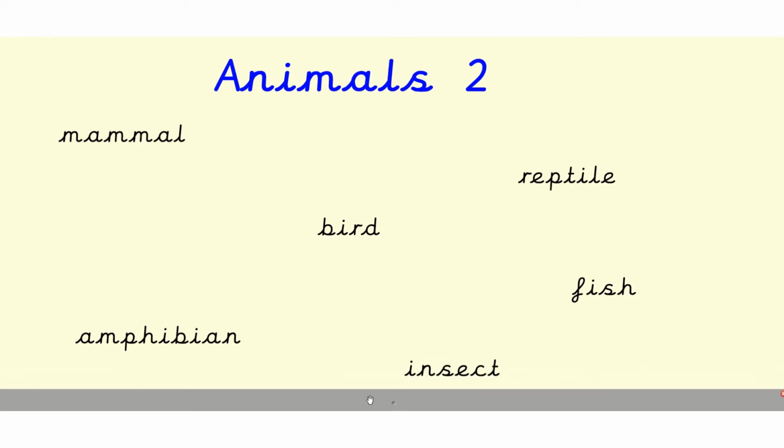Insect. Oh, yes, I can remember one thing about an insect. I wonder if you can. Can you remember how many legs an insect has? Did you remember? 6. An insect has 6 legs. They have 3 parts to their body, and many insects have wings. Not all of them, but lots of them do.